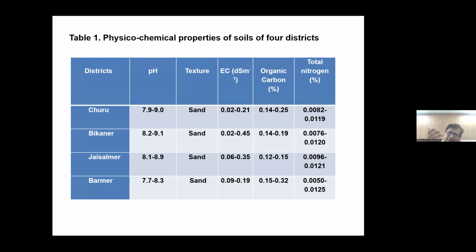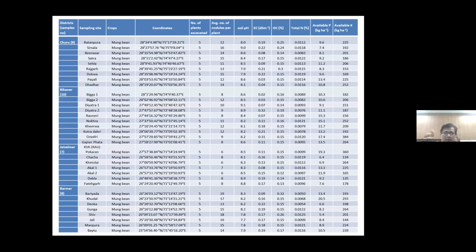If you see electrical conductivity, it is maximum 0.45. Organic carbon is very low, 0.12%. Compared to any organic soil or a normal neutral pH soil, this organic carbon content is very low. Even total nitrogen is also deficient. So if you see, this is the total data.